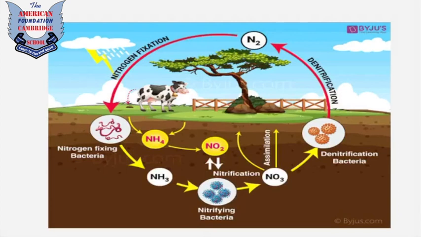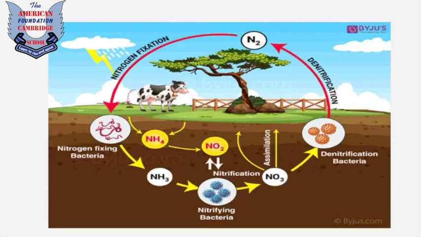NH4 is ammonium, and NH3 too. NO2 is nitrite, and N2 is nitrogen. All these processes convert nitrogen into nitrate ions and ammonium. There's nitrogen fixing bacteria which is turning the waste into a useful part, ammonium.